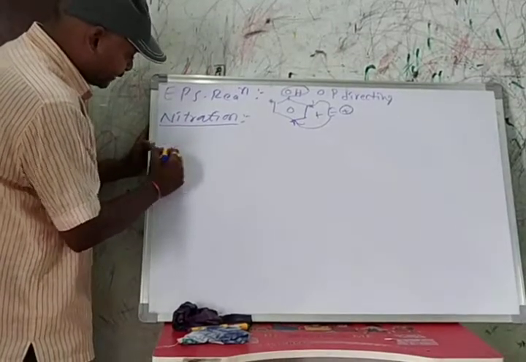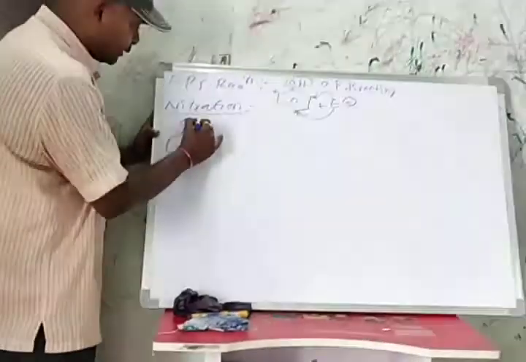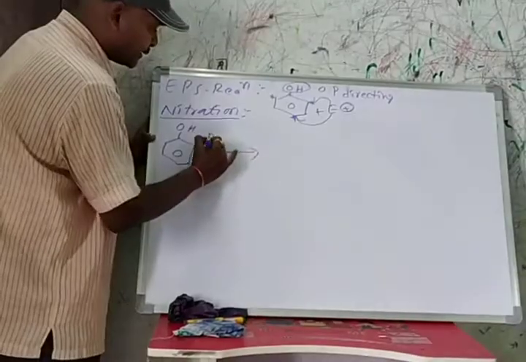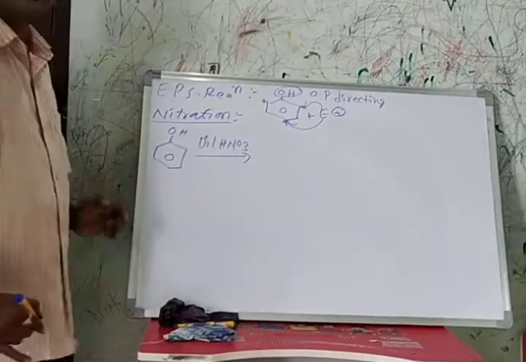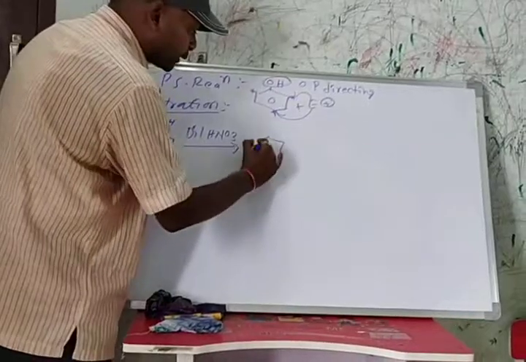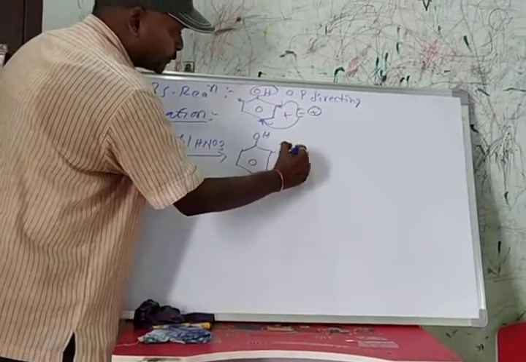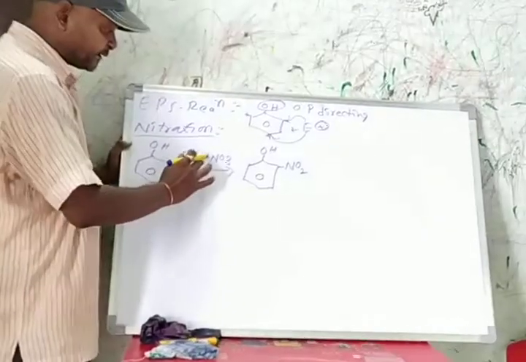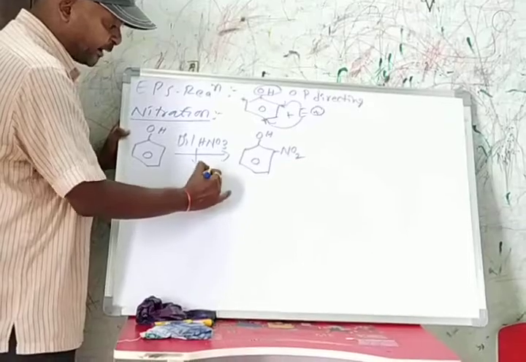When phenol reacts with dilute nitric acid, it forms orthonitrophenol. That means NO2 plus electrophile is produced.